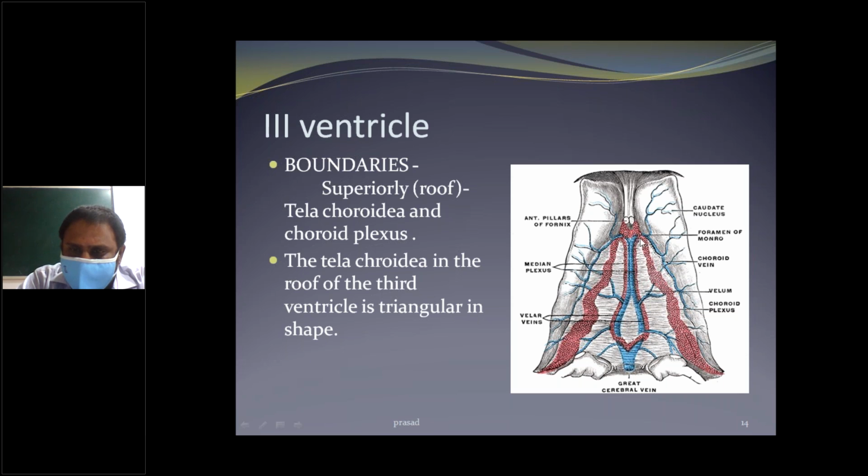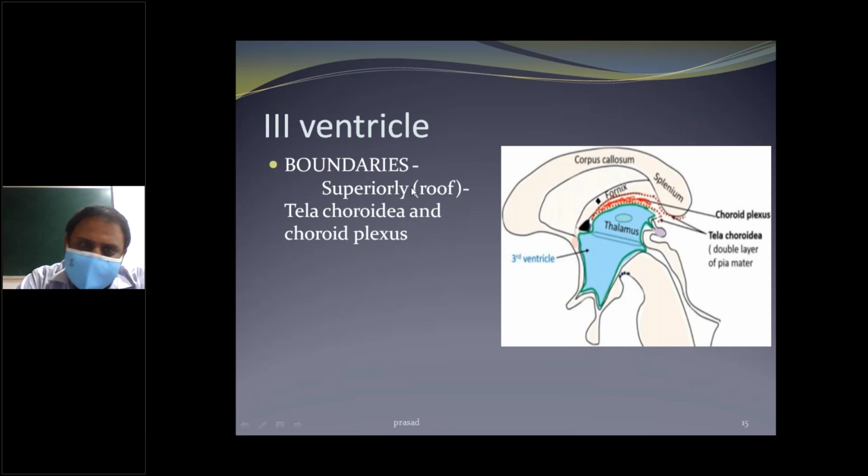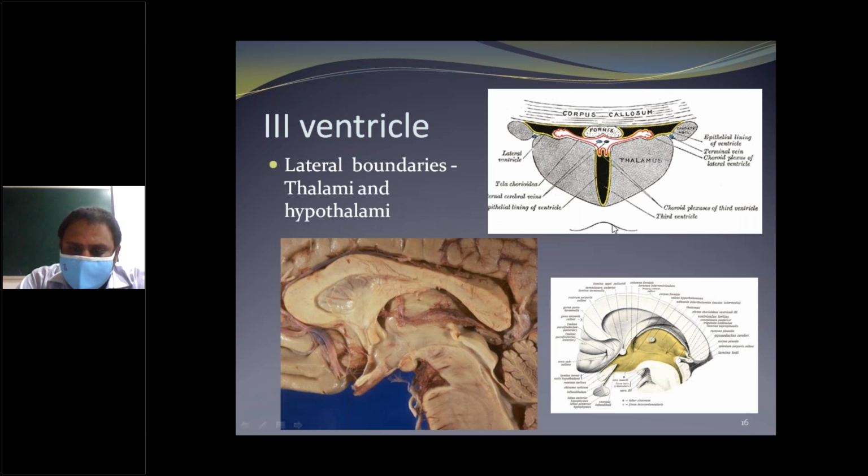It is separate from the blood. Okay, and the tela choroidea, this is the fold below the fornix. This is the tela choroidea with a double layer of pia mater, enclosed below the corpus callosum. Show this figure, just like this way.